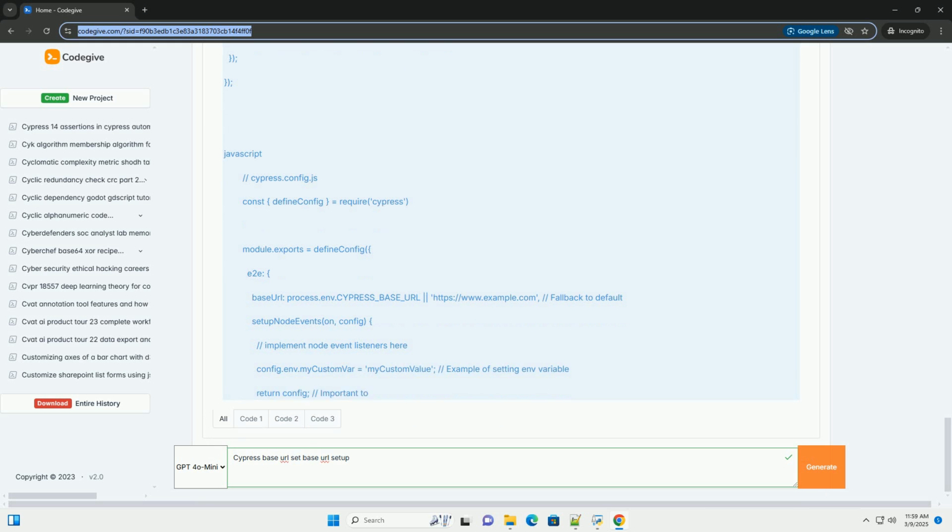By following these guidelines and best practices, you can effectively use the base URL configuration in Cypress to create robust, maintainable, and scalable end-to-end tests. Remember to choose the configuration method that aligns with your Cypress version and project requirements, and to leverage environment variables for maximum flexibility. Happy testing!